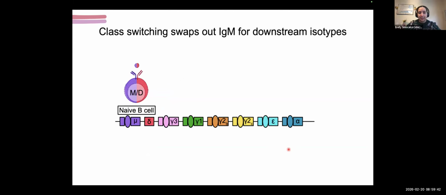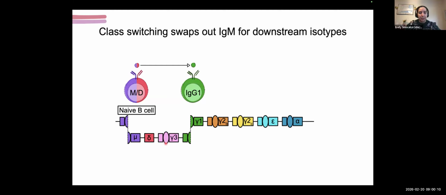The way that class switching works is actually quite interesting. So B cells will all start off as expressing either IgM or IgD or a combination of both of them because these are the most proximal 5' isotypes on the immunoglobulin locus. And so this is all part of the immunoglobulin locus in the genome. And then say we want to switch the B cell to IgG1. This class switching response actually occurs downstream of cytokine signals, which induce AID expression and double-stranded breaks in the switch regions of both the mu and the gamma-1 immunoglobulin genes.